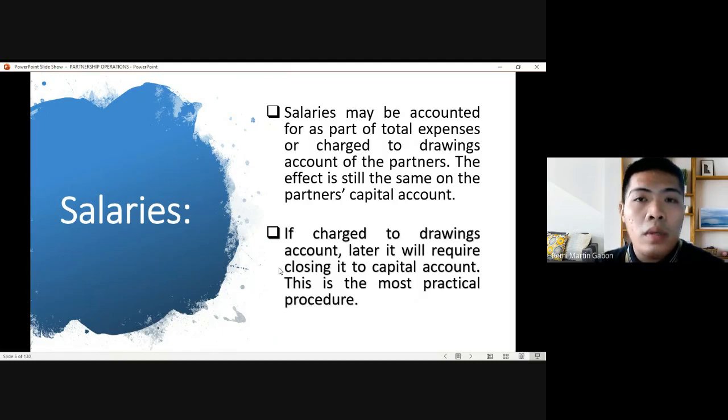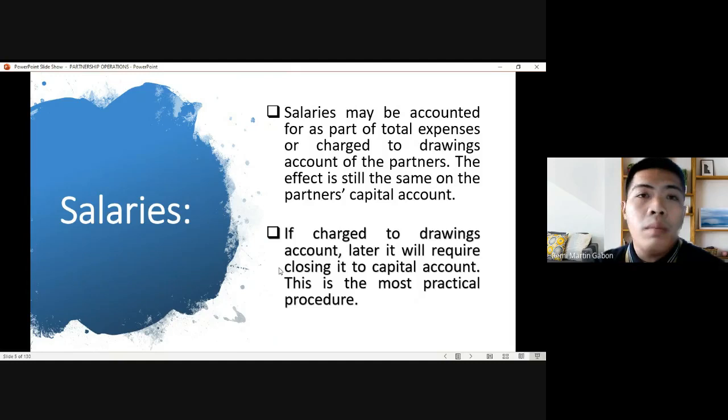Although the most common practice in accounting for distribution of salaries, since we are referring to profit distribution, is that salaries should not be considered as an expense. Rather, it is charged to drawing accounts. Temporarily, they are being charged to drawing accounts and later on will be closed to the capital account. Some other books will present it directly as an addition or charge to the capital account to increase the capital of the partner.